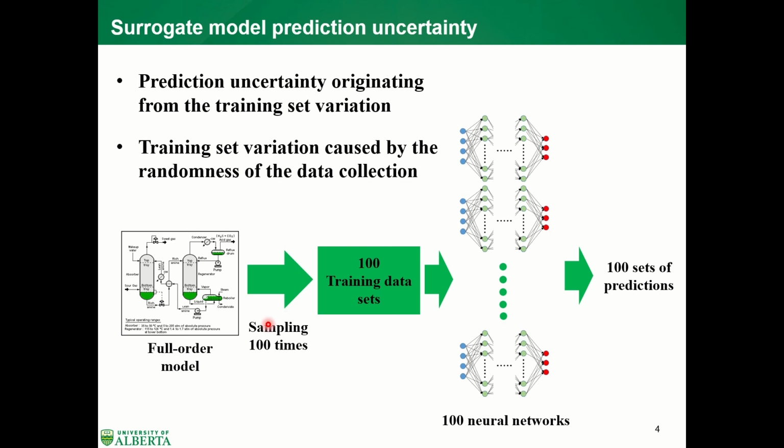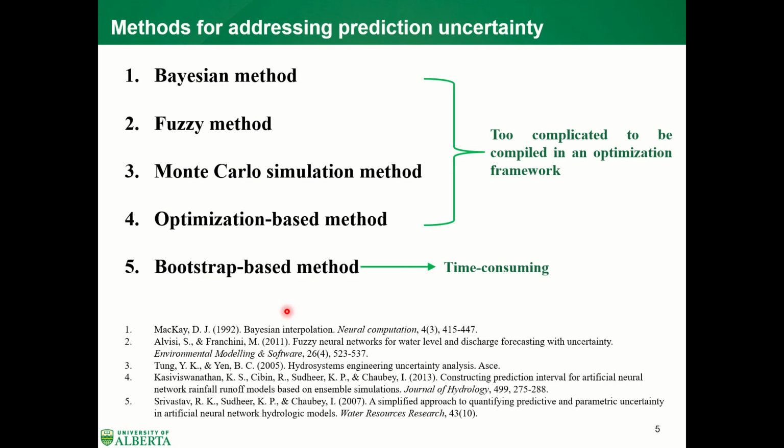First, we want to sample 100 times from the forward model to get 100 different training sets. And then we use these 100 different sets to train 100 different neural networks. If we input one observation into those 100 neural networks, we get 100 sets of predictions. We can call it the prediction uncertainty that originates from the 100 different training sets, which originates from the randomness of the data collection.